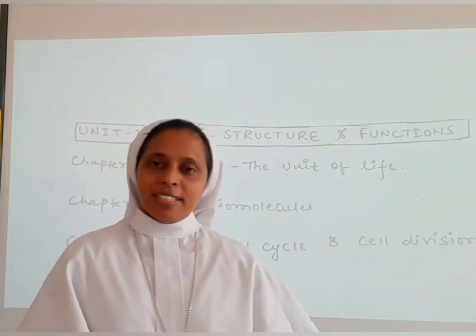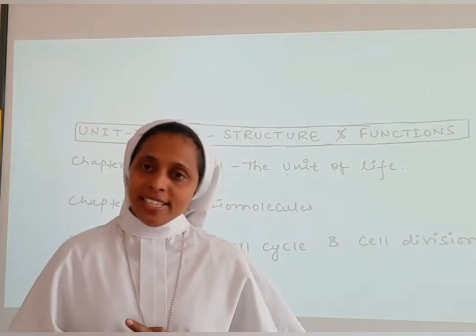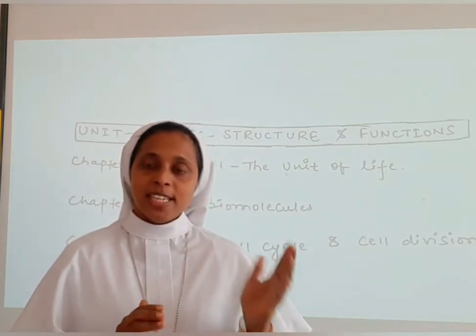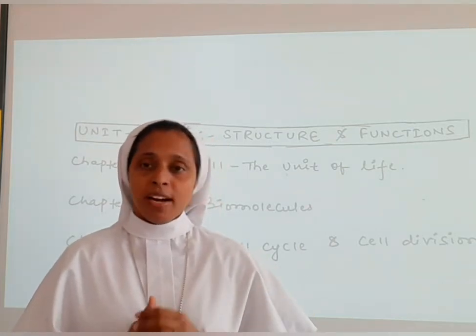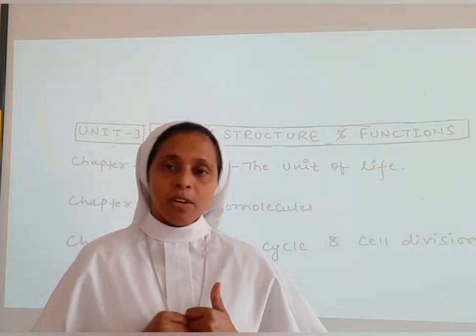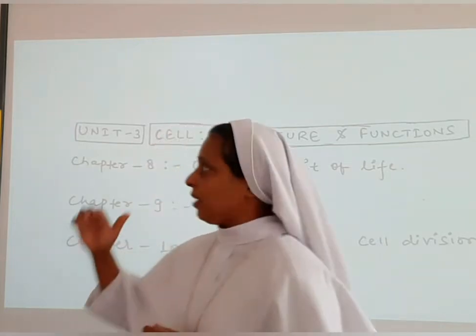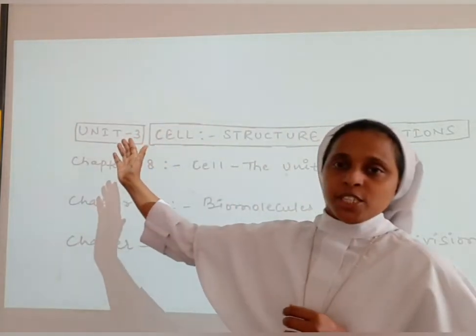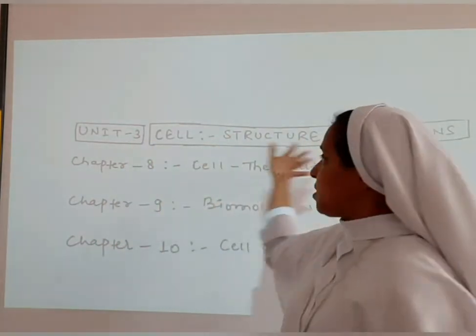So we have completed Unit 2, the structural organization in animals. We have discussed it in part 1 and part 2. We have learned about the tissues and the anatomy of the cockroach. Today we will come to a new chapter, that is Unit 3, cell structure and functions.